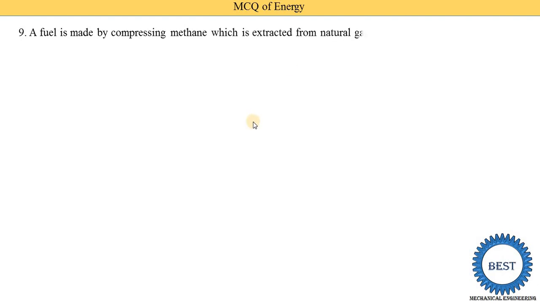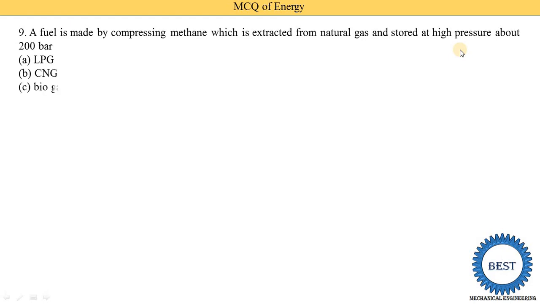Next, a fuel is made by compressing the methane which is extracted from natural gas and stored at high pressures, about 200 bar. The options are LPG, CNG, biogas and hydrogen gas. So option B is the correct answer, that is CNG. CNG means compressed natural gas, and the main content is methane. So here, compressing methane is what is mentioned.